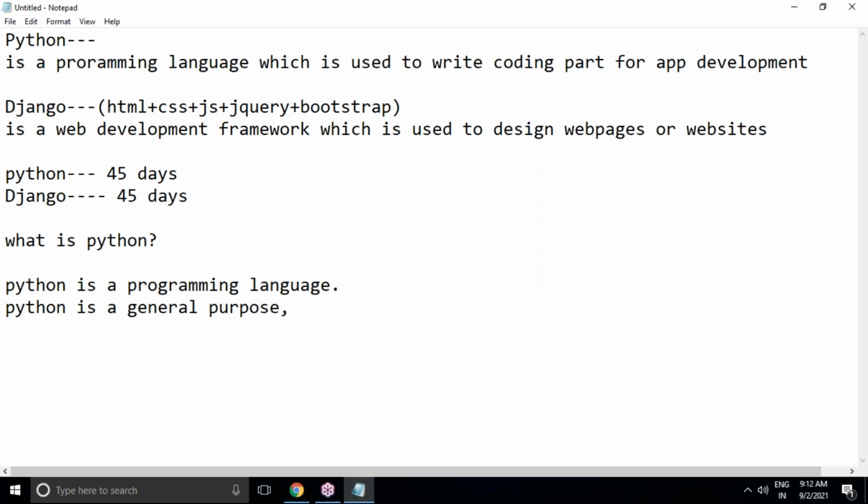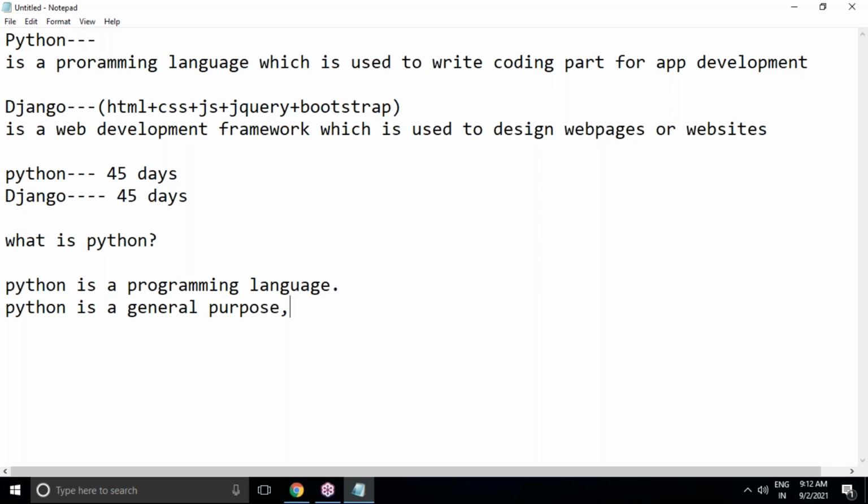What is the meaning of general purpose? If it is a general purpose programming language, then using that language we can develop any type of applications like desktop applications, web applications, database applications, network based applications, and so on. So many applications we can develop because Python is designed and developed for general purpose.